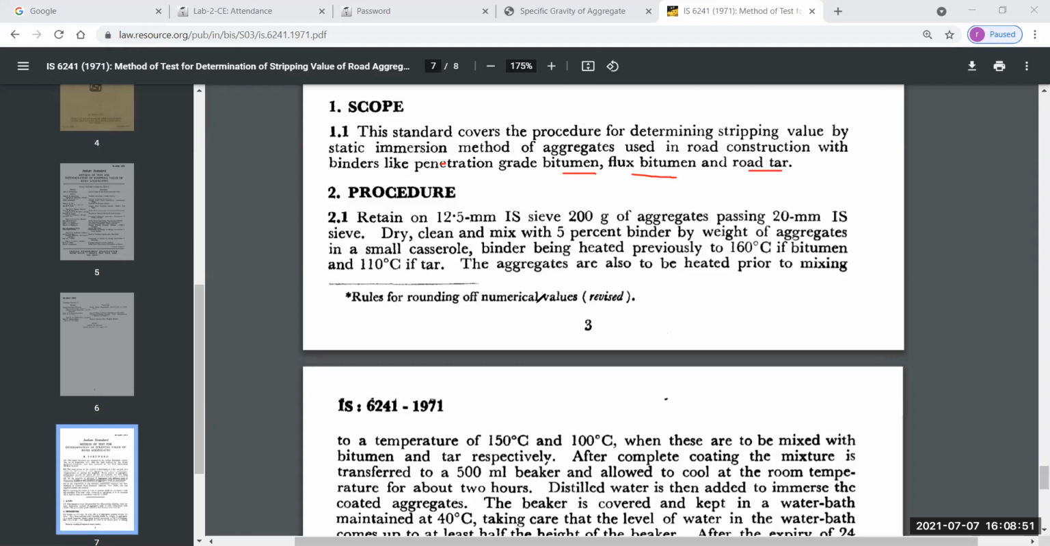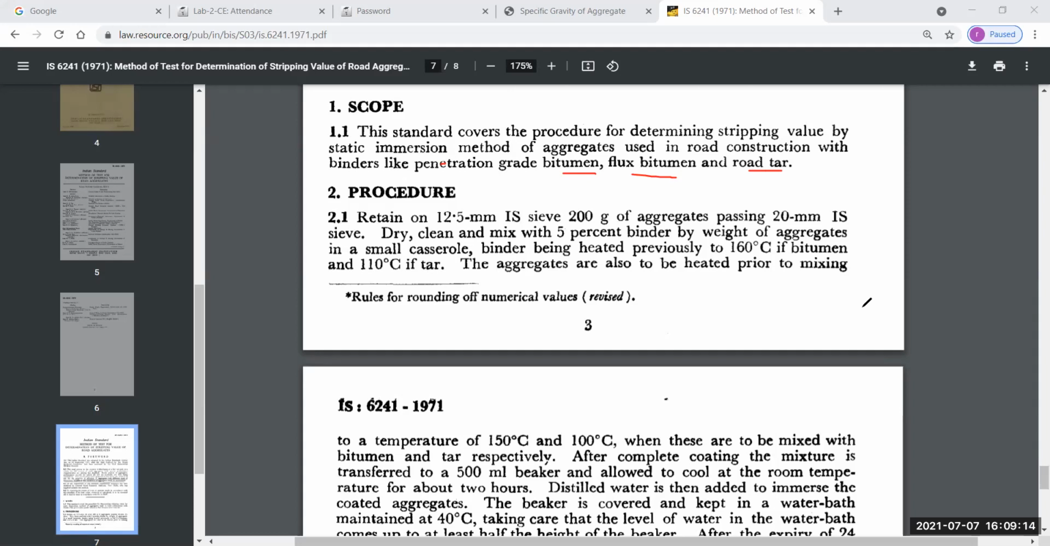Aggregate retained on 12.5 mm IS sieve, 200 gram of aggregate passing 20 mm IS sieve, dry and clean, and mix with 5% binder by weight of aggregate in a small kerosol, the binder being heated previously to 160 degrees Celsius if bitumen and 110 degrees Celsius if tar.